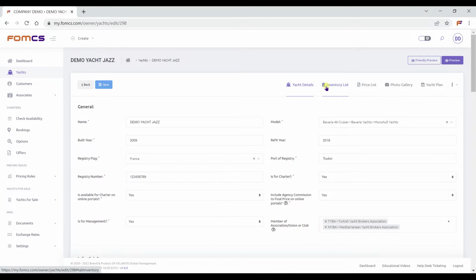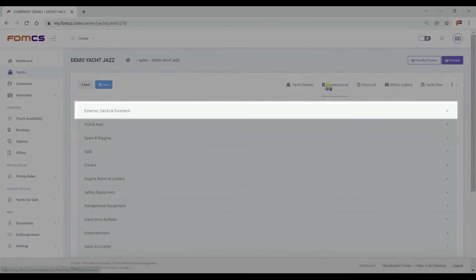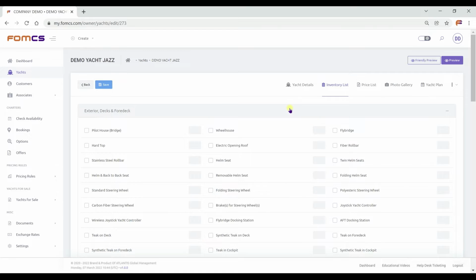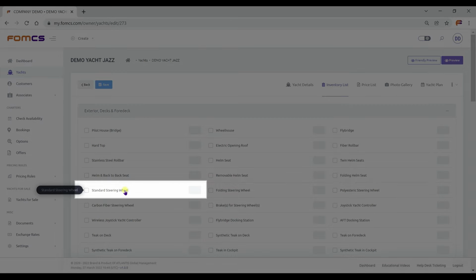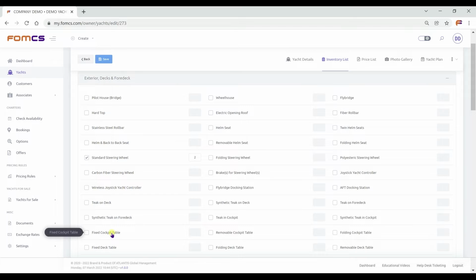Next, click on Inventory List. Let us start by selecting Inventory in Exterior Decks and Foredeck. Click on the item or equipment that you want to add, with adding their quantity on the boat. Let us continue adding the rest of the inventory.